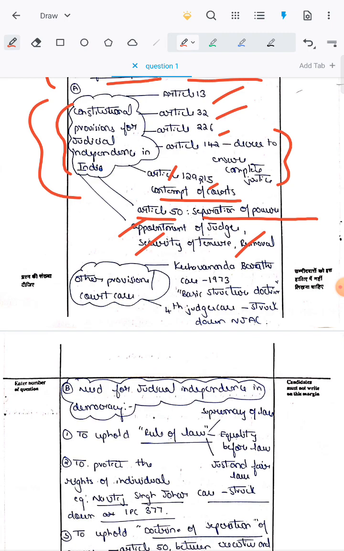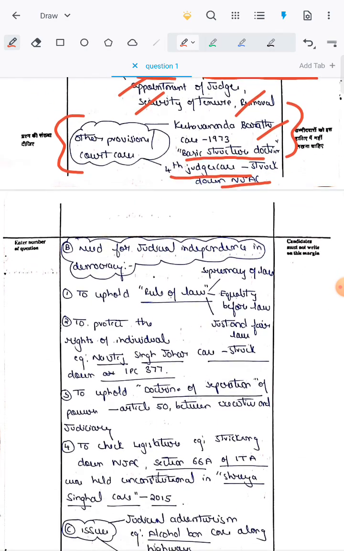Along with this, we can write certain court cases which enrich judicial independence. Example, the Kesavananda Bharati case of 1973, which put forward the principle of the basic structure doctrine, where Parliament was allowed to amend any part of the Constitution without affecting the basic structure of the Constitution. Also we can write the 4th Judges case, which struck down the NJAC.